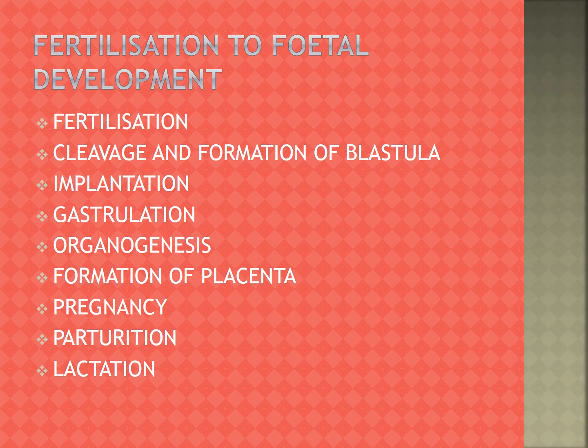Okay, what is gastrulation? The implanted blastula changes into a gastrula, with the formation of primary germ layers. What are the layers? Outer layer, ectoderm; middle layer, mesoderm; inner layer, endoderm. That rearrangement of cells is called gastrulation. This process takes place after the process of implantation.